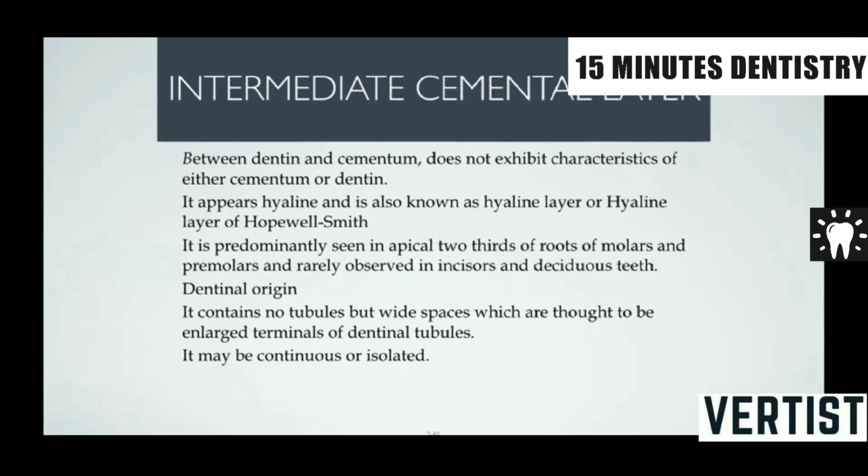You also have the intermediate cemental layer. This intermediate cemental layer has the properties of neither dentine nor cementum. It is said to be a hyaline layer, also called the hyaline layer of Hopkins-Smith. It is predominantly seen in the apical two-thirds of the roots of molars and premolars, and rarely observed in incisors and deciduous teeth. It is dentinal in origin, contains no tubules but wide spaces throughout, which may be continuous or isolated.